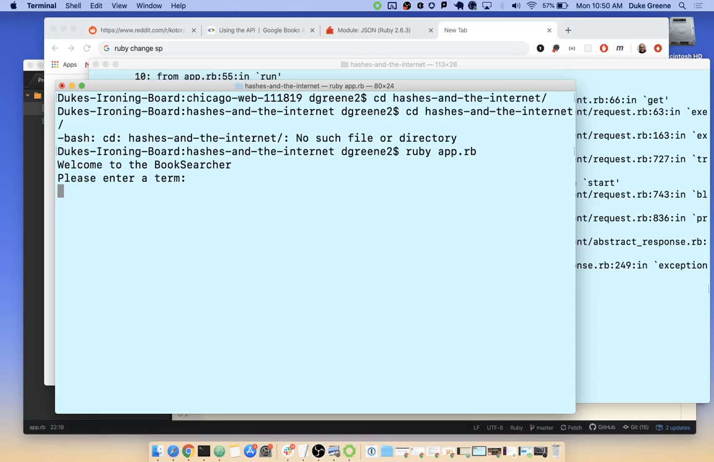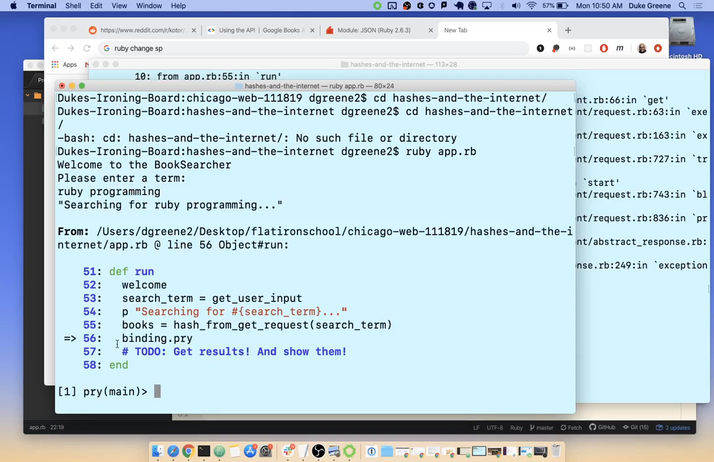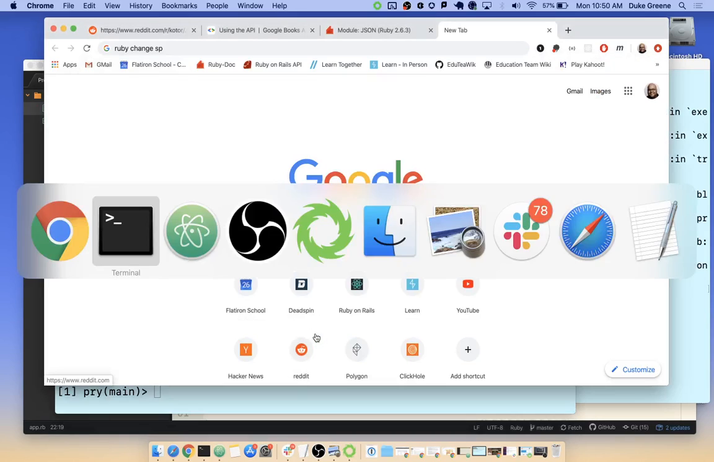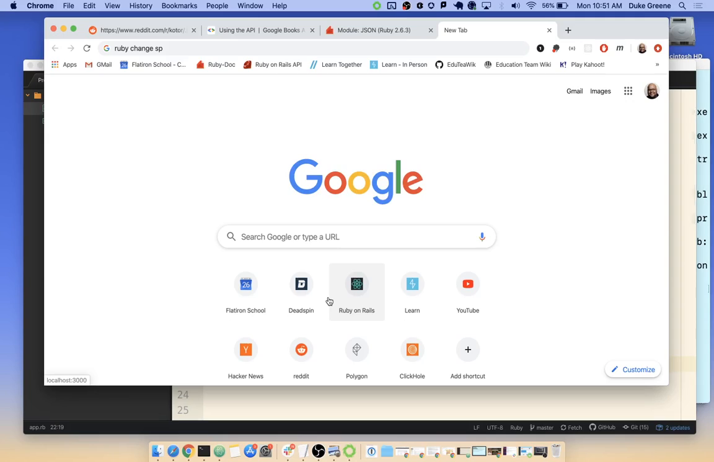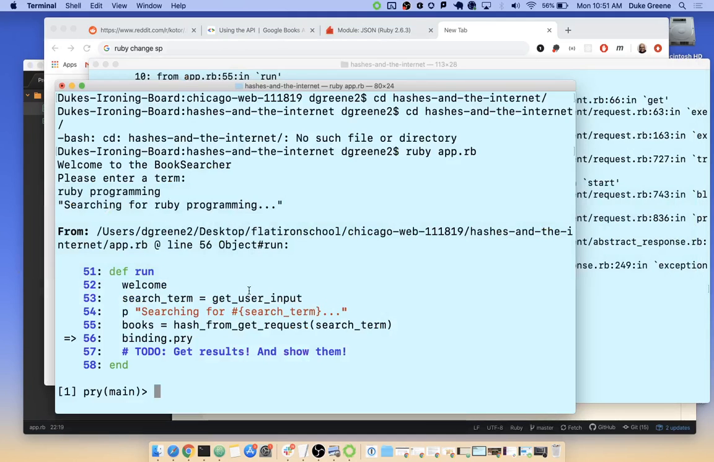Cool. Welcome to the book searcher. Please enter a term. Ruby programming. Searching for Ruby programming. Now we're in binding.pry, so it knows that we're searching for Ruby programming. So search term is Ruby space programming. It's going to be running hash from get request on that search term. Hash from get request is running slugify, so it's putting the plus in there, attaching it to our base URL. It's made the request via RestClient.get, and I think that it might be able to parse this response here.